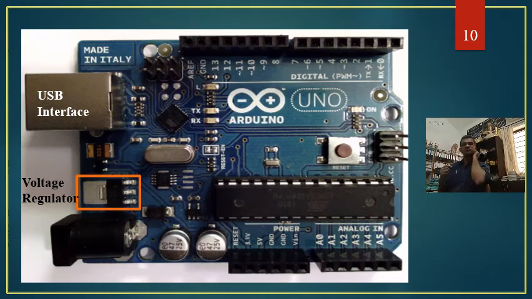There is a USB cable that comes along with this one, which could be connected to a PC, and whenever it is connected to the PC, the Arduino board absorbs the electricity from the PC. At the same time, it can also be used for data transfer, right? This is one way by which we can power up the PLC.